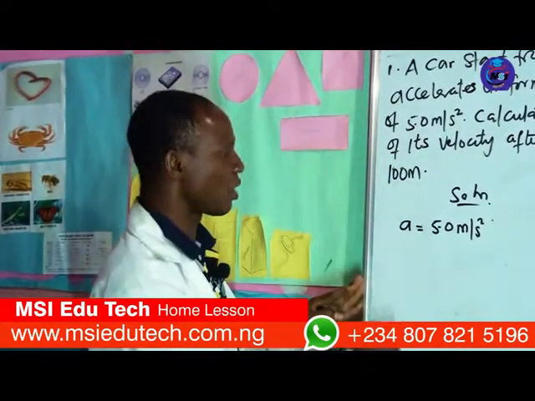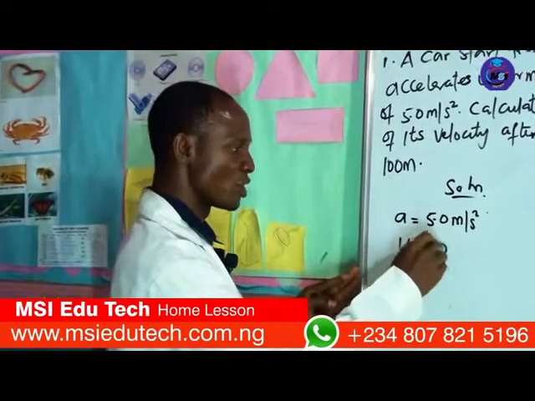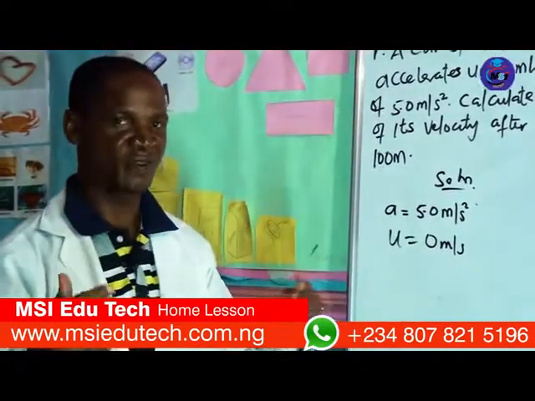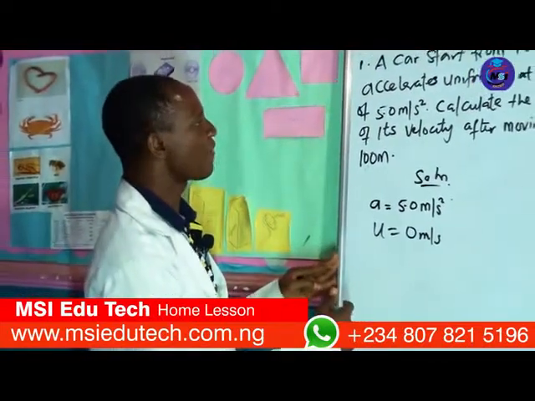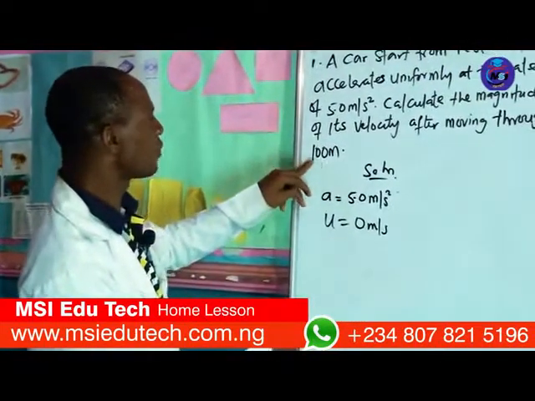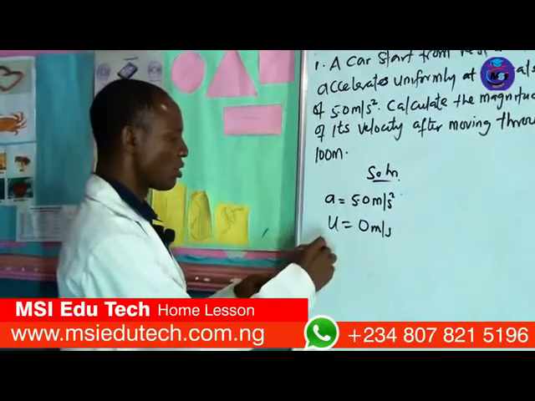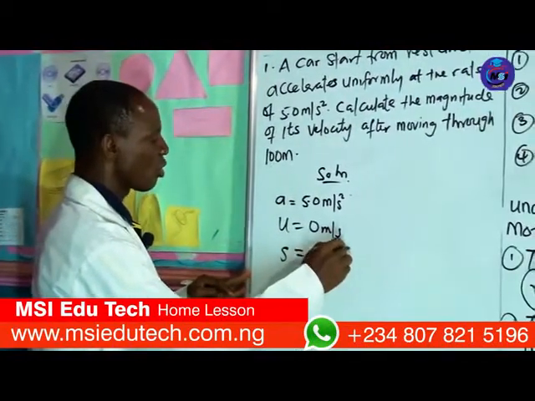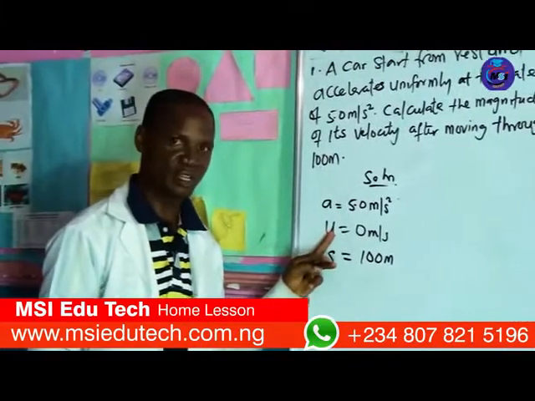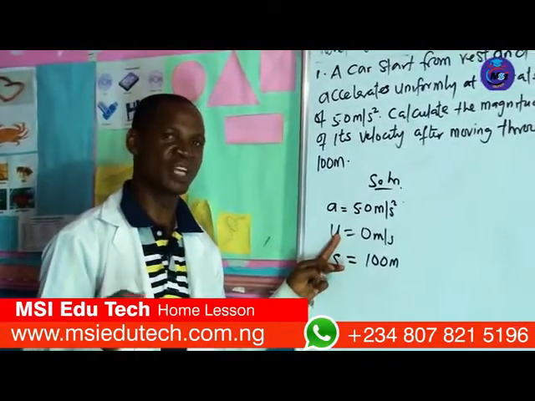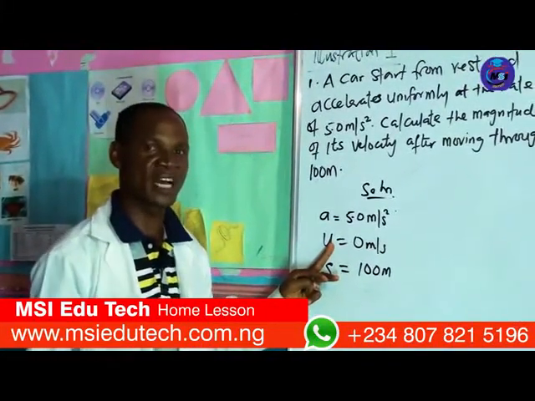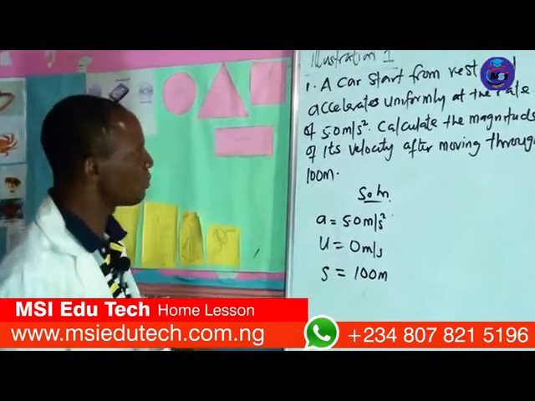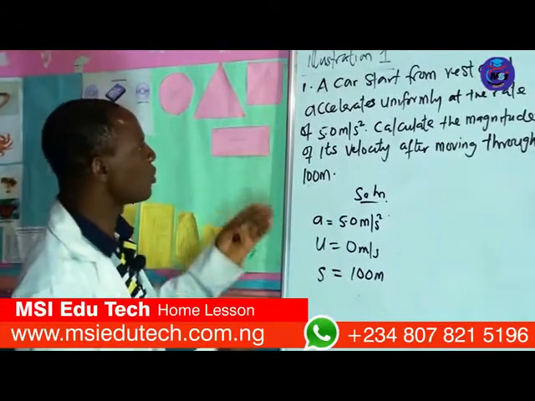Now in this matter, we say that our u will become 0 meter per second because it's starting from rest. Now we have the distance, moving through a distance of 100 meters, so we have x equal to 100 meters. Although you are not given this, you have to pay attention. In all the questions, any moment it says it starts from rest, you have to know that u is 0. So keep to that.